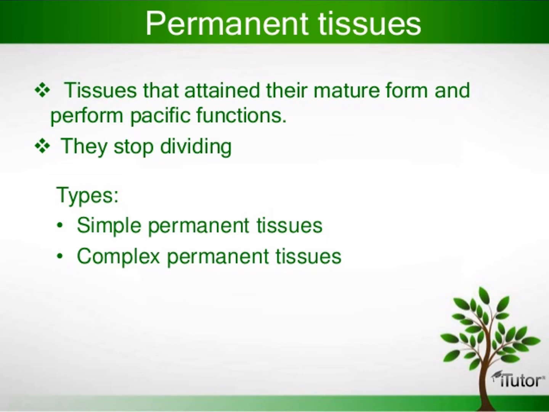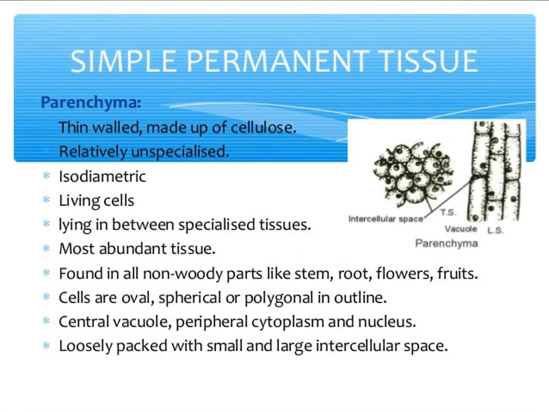Okay. Simple tissue. What are they? Parenchyma, collenchyma and sclerenchyma. These are the types of simple permanent tissue. Everybody see the picture. Parenchyma, see the picture everybody.